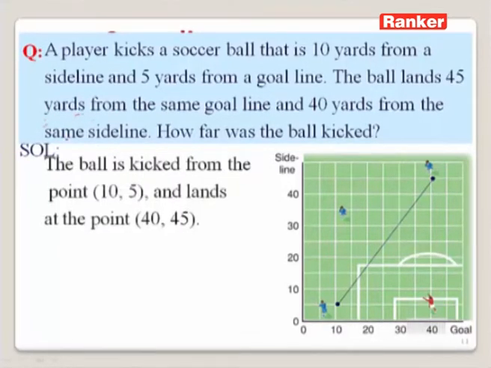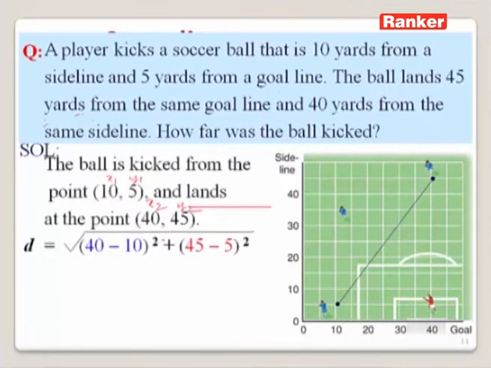From this, we can write this is x1 for us, this is y1, x2, y2. Now, let us substitute these values in the distance formula. By substituting, we can find the distance covered by the ball is equal to under root (40 minus 10) whole square plus (45 minus 5) whole square.